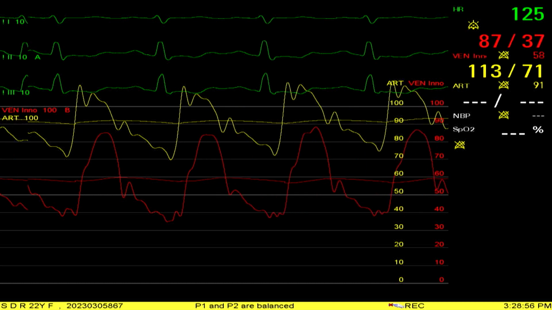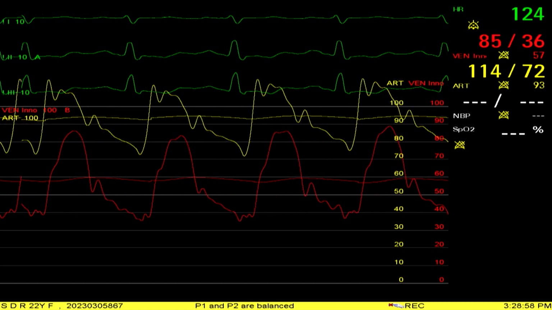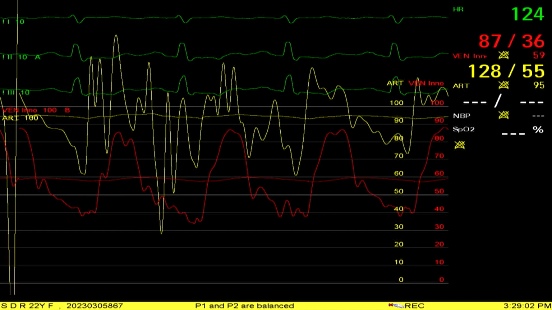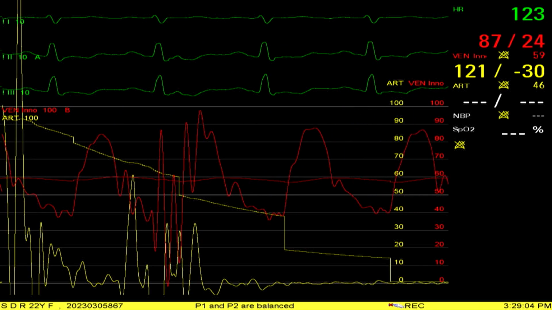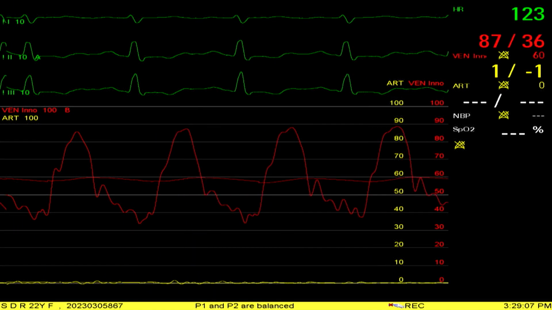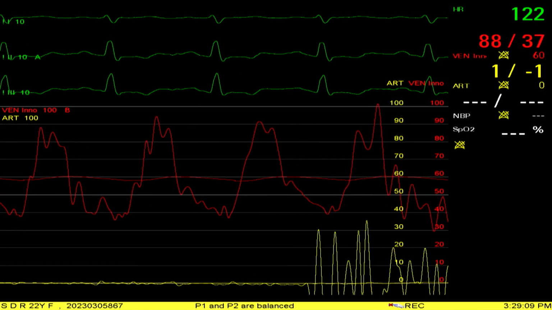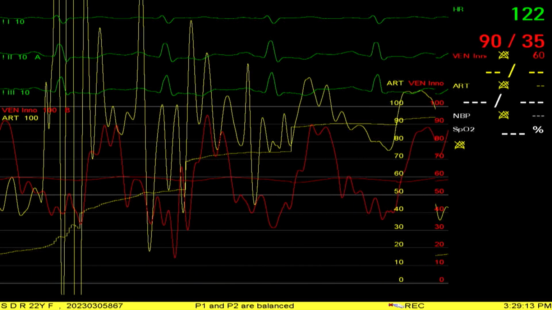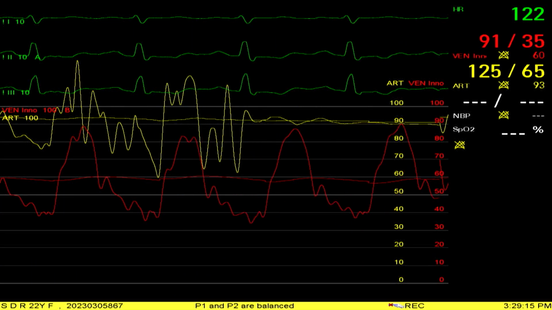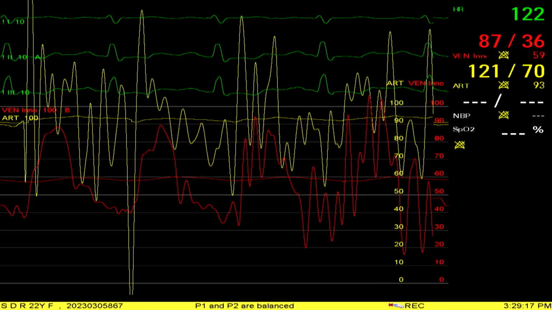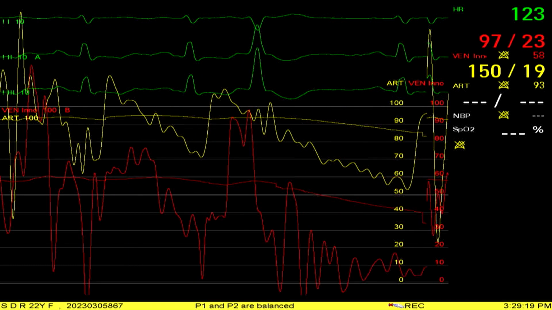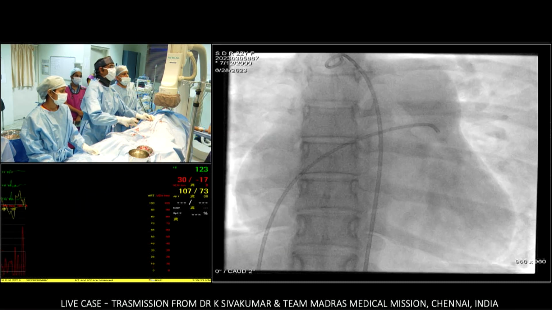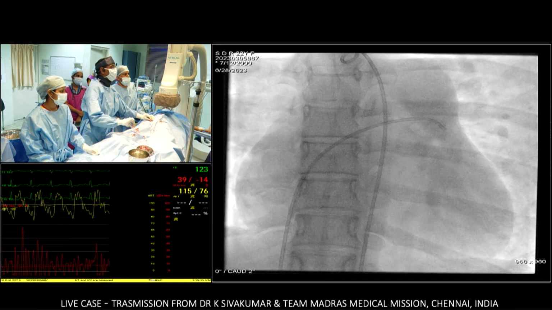So what we are currently going to do is take this catheter and advance it through the ASD, and we are going to do a balloon occlusion and see what happens to the hemodynamics. I want a stiff wire now.